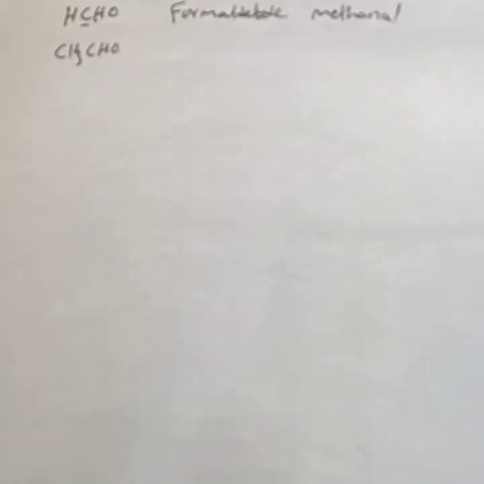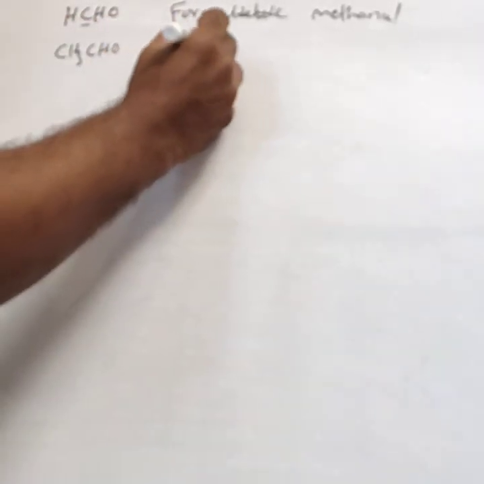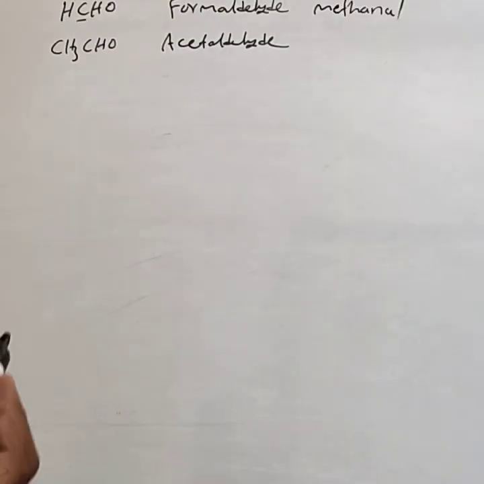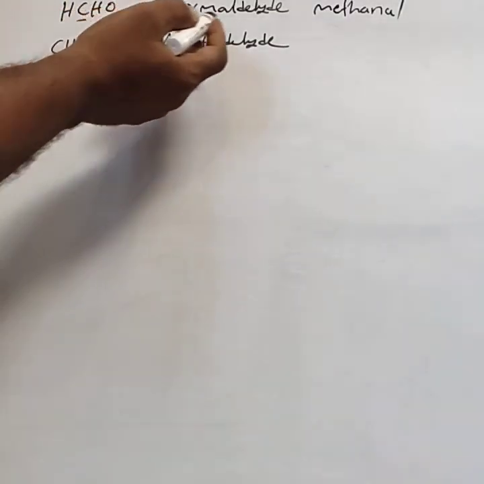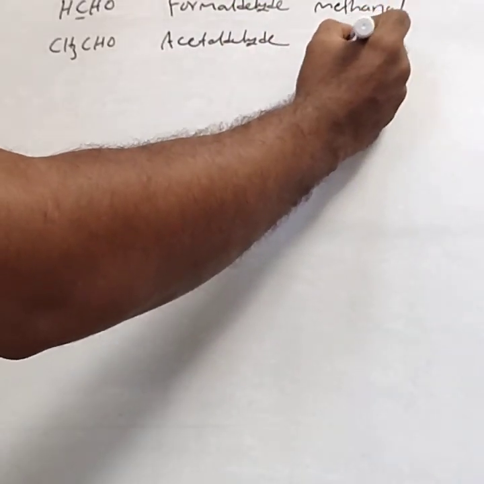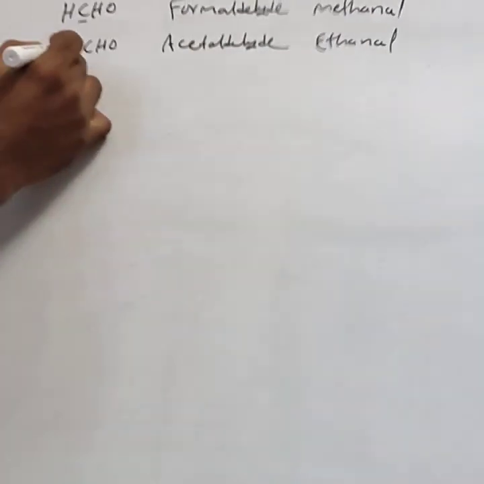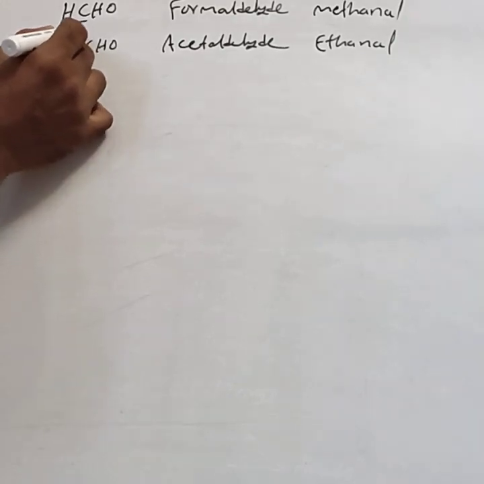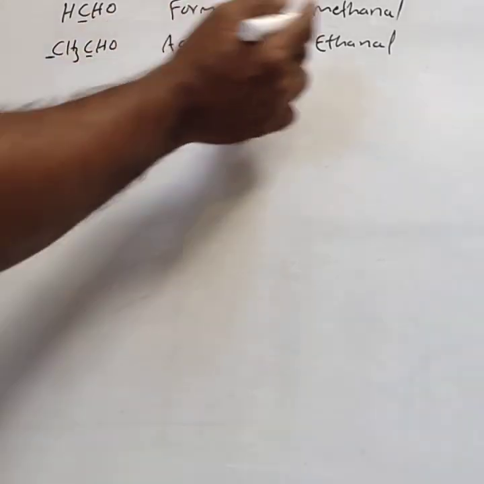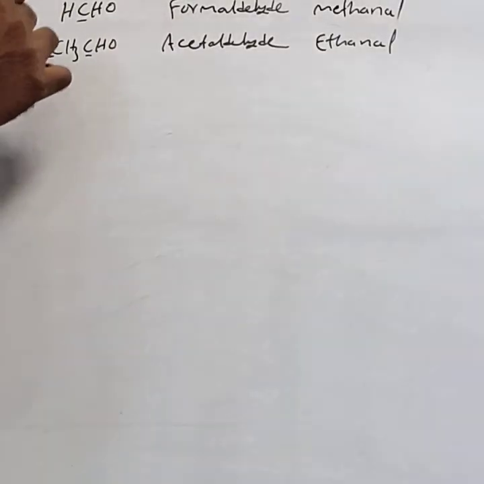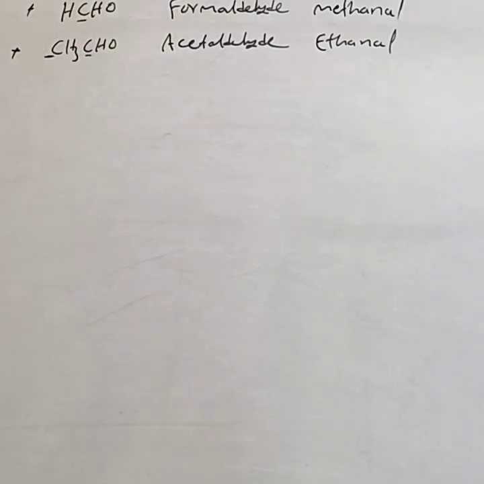CH3CHO is called acetaldehyde. This is a derivative of acetic acid, hence it is called acetaldehyde. The IUPAC name is ethanal. It has two carbon atoms including the CHO carbon, root word is ethane, the last E is replaced by Al, then you get ethanal. These two are the most important ones in the question paper. They can ask the IUPAC names also.